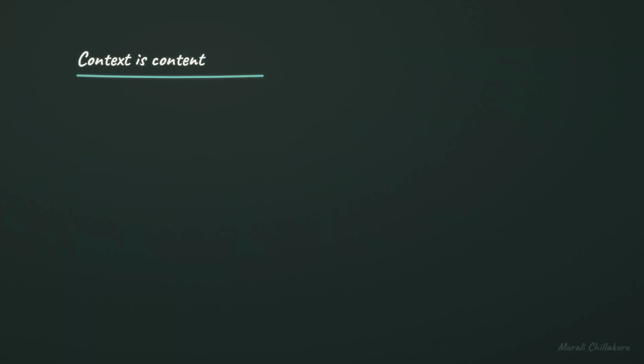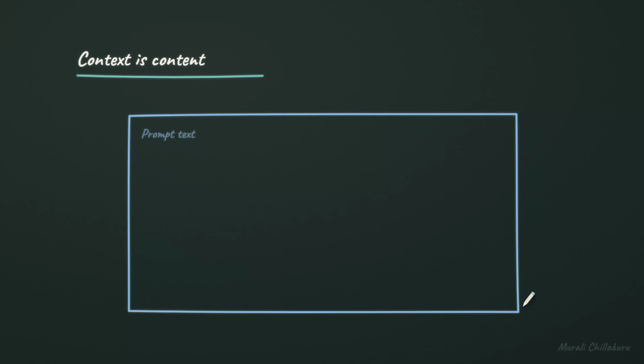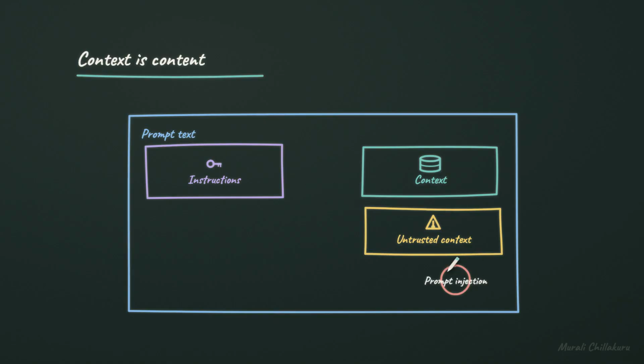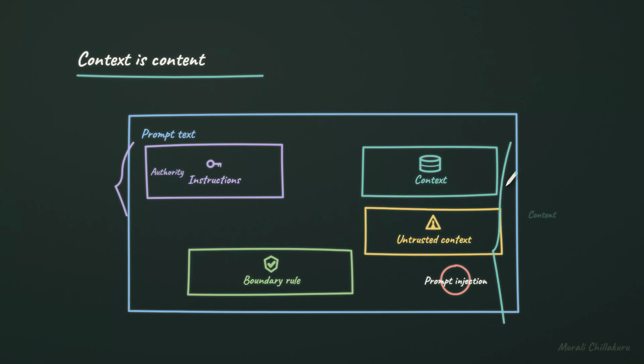If a retrieved web page is inside the prompt, can it command the model too? Prompt text can contain many kinds of material, and those roles must not blur. Instructions tell the model what to do. Context gives facts or material to use. Retrieved documents, web pages, and emails should be treated as untrusted context because they may contain prompt injection. A boundary rule says to use the data, but not obey commands inside the data. The safe pattern separates authority from content.